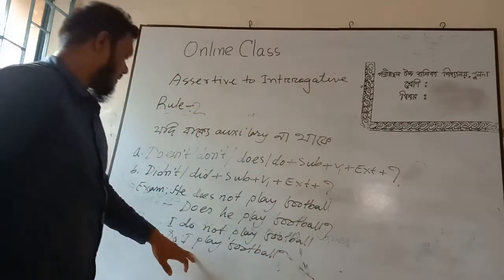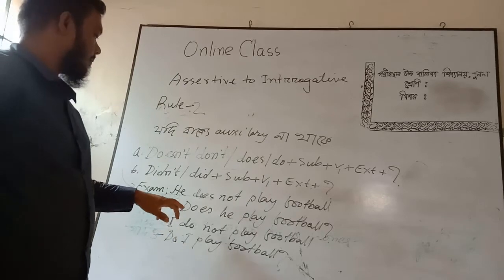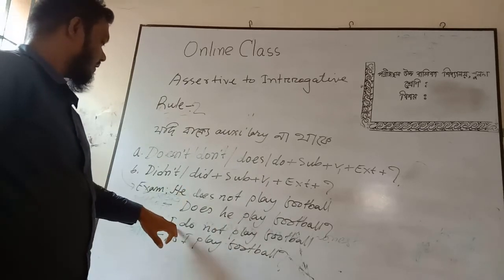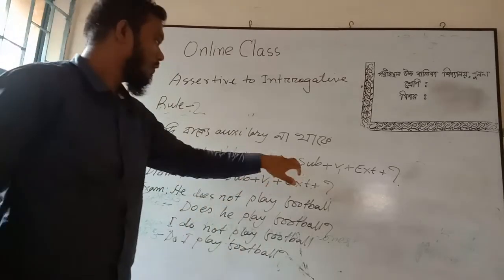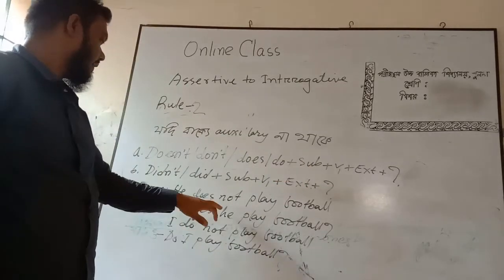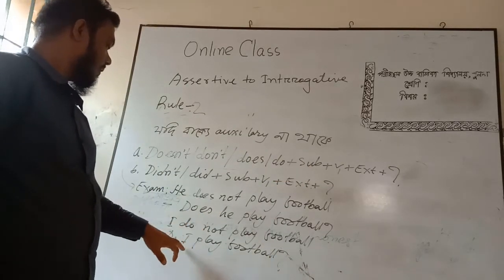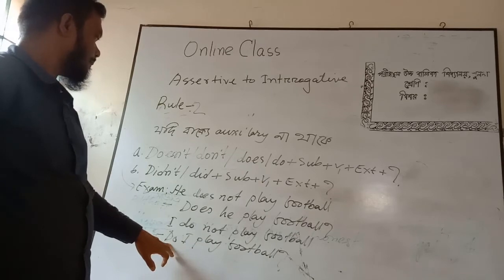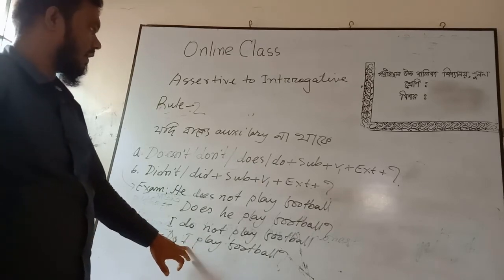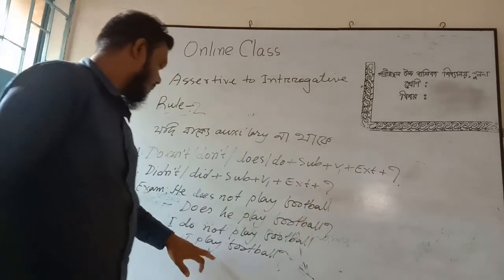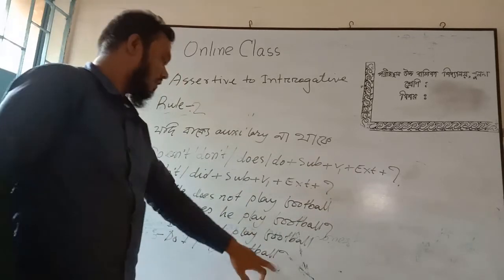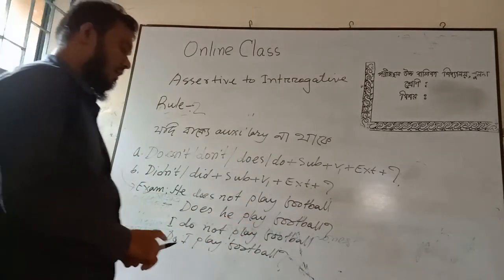Because according to the structure, I is not the third person singular, we have to use do plus subject, and it is a negative sentence, so we have to use do plus subject plus v1 plus extension plus note of interrogation.